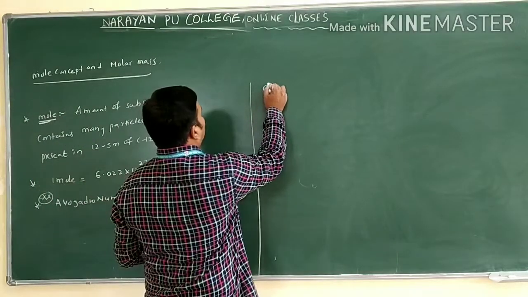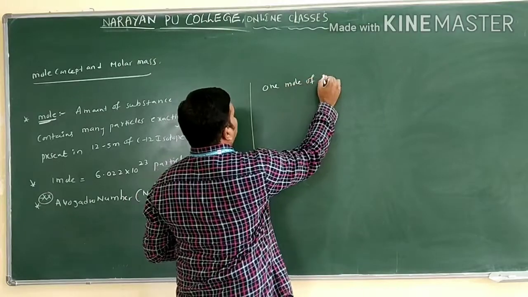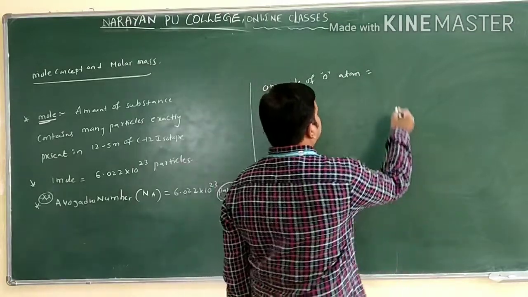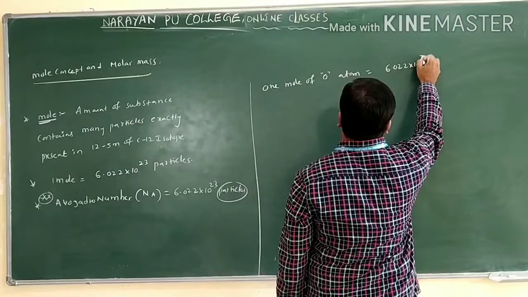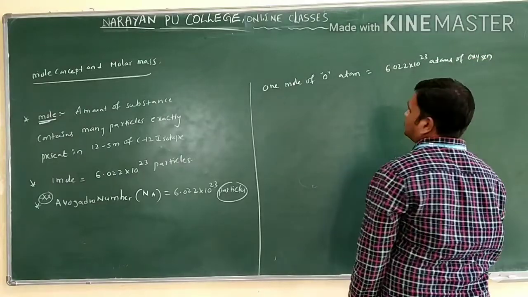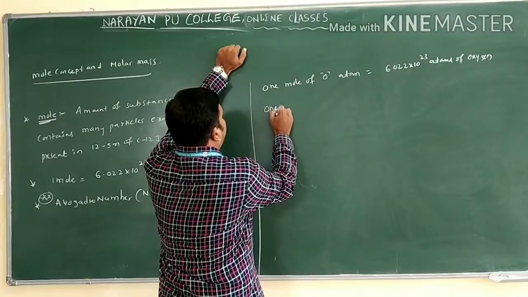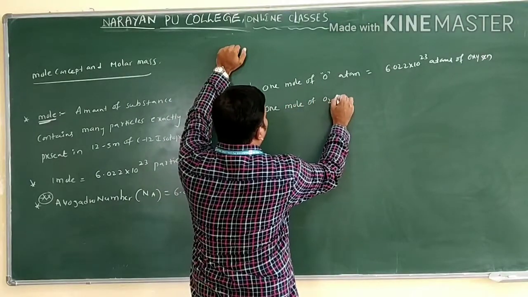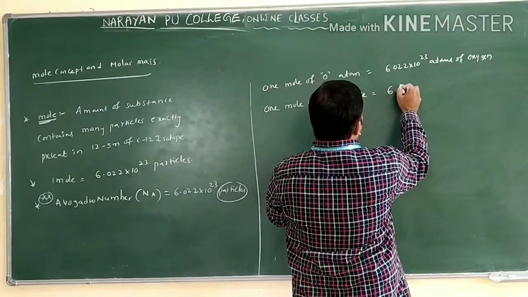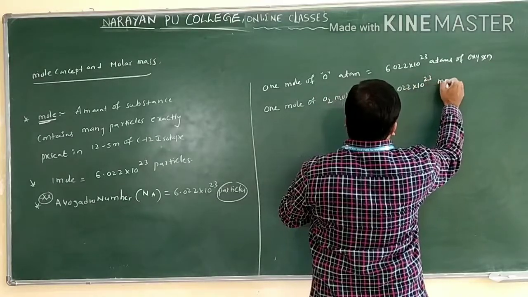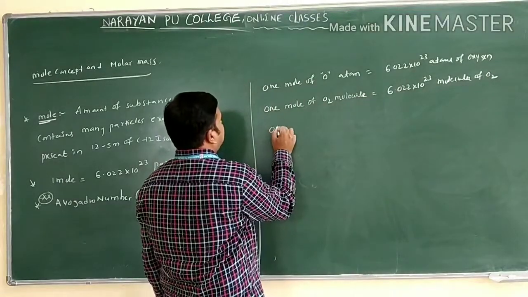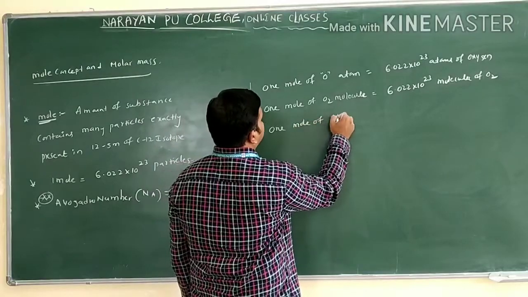Now I am taking 1 mole of oxygen atom. 1 mole of oxygen atom contains how many atoms? 6.022 into 10 power 23 atoms of oxygen. Now I want to take molecules. 1 mole of O2 molecule contains 6.022 into 10 power 23 molecules of O2. Suppose I am taking 1 mole of NH3.